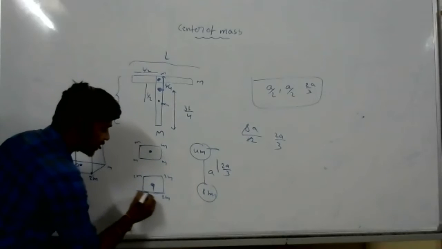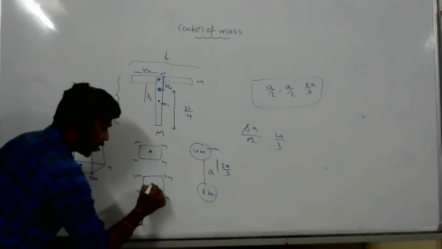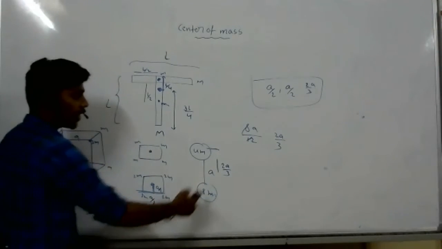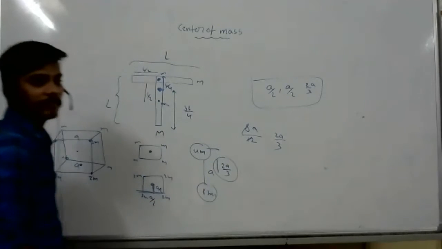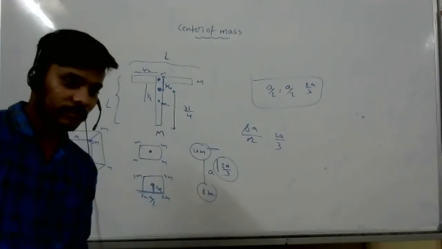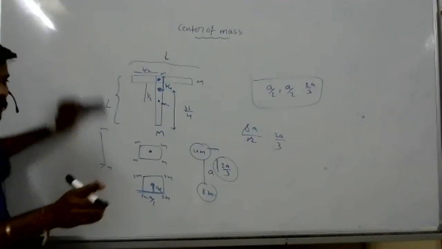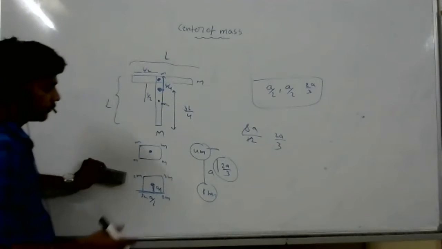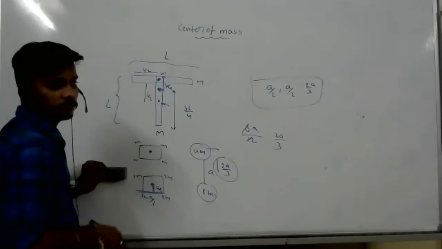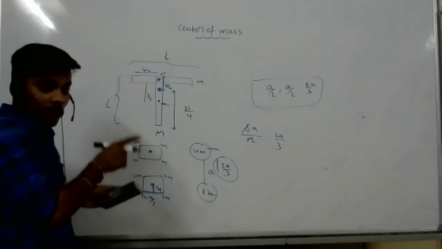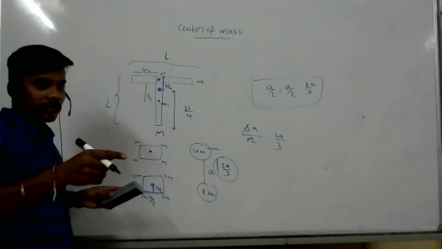Along x direction, a by 2. Along y direction, a by 2. But along z direction it is 2a by 3. Am I clear? So 2a by 3 is the z component, from the origin to the z component.